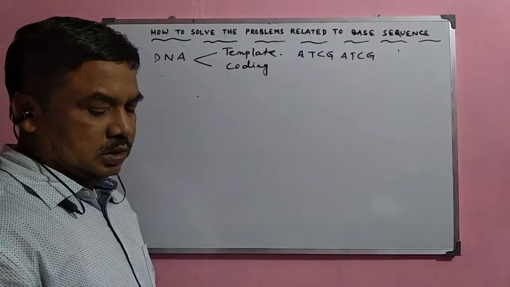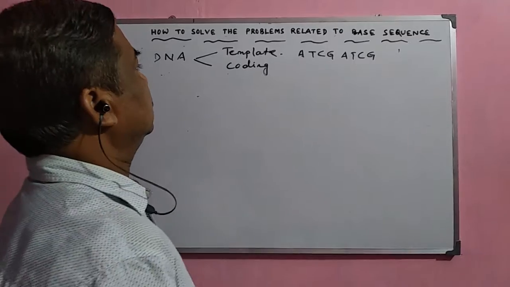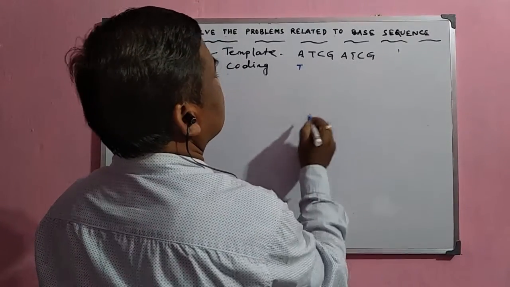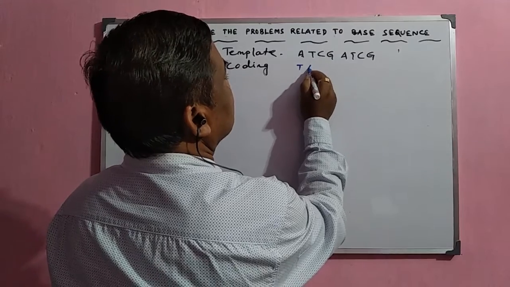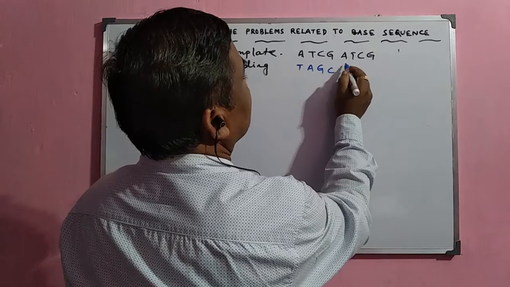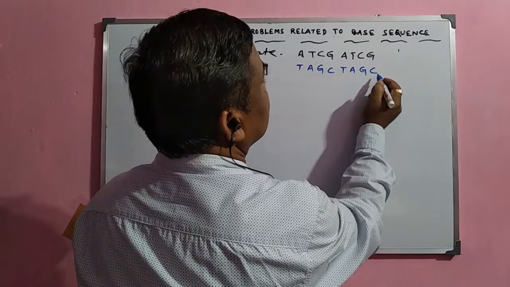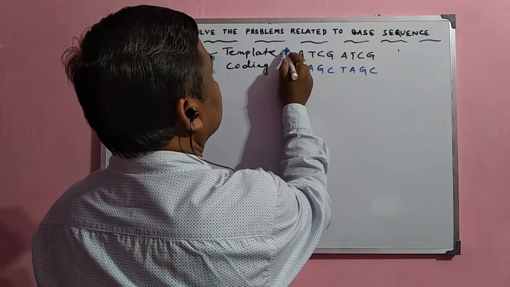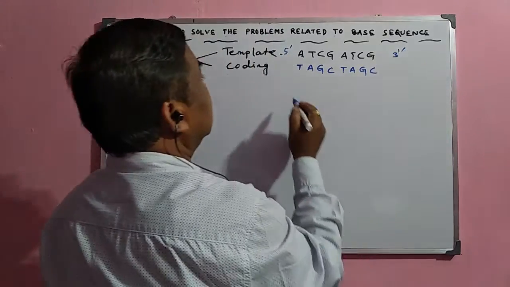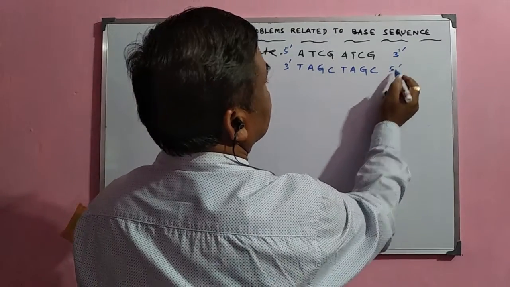Normally, the base sequence of the coding strand will automatically be complementary: T, A, G, C, T, A, G, C. So, here, if it is the 5' end, automatically the other will be the 3' end, and it will be the 5' end.